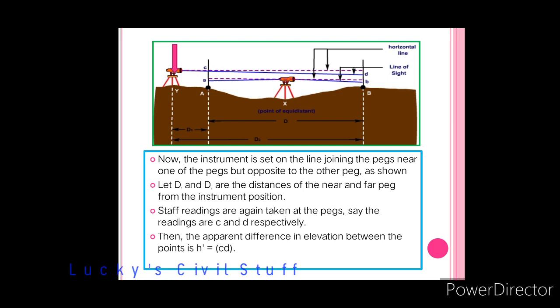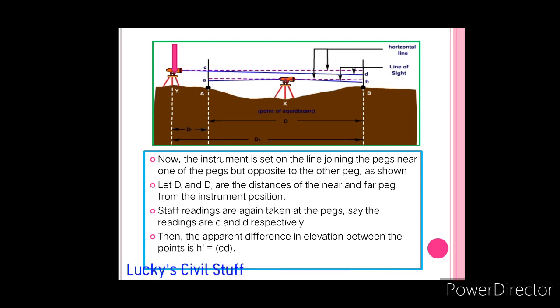Again, I repeat the readings on pegs A and B. Let the readings obtained here be C and D. Now the apparent difference in elevation between these, I consider as H dash. Why am I calling it apparent difference? Because the instrument is fixed nearer to one peg and far from the other, because of that, at the far end there may be a chance of getting the collimation error.